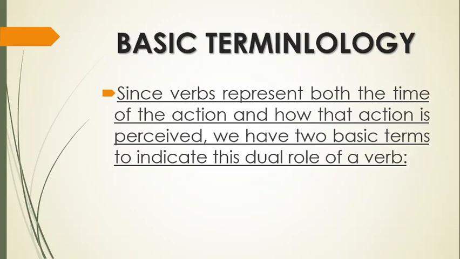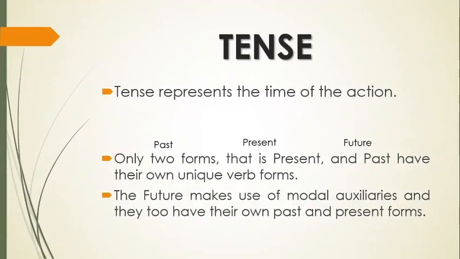But at the same time, verbs can also tell us whether some action is complete or incomplete, whether something is going on, or something is being repeated, or something is habitual in nature. So, keeping this in mind, we have come up with two basic terms to discuss, that is, tense, which we all know, and aspect, which we will learn here. So, let's first start with the things we know, that is, tense.